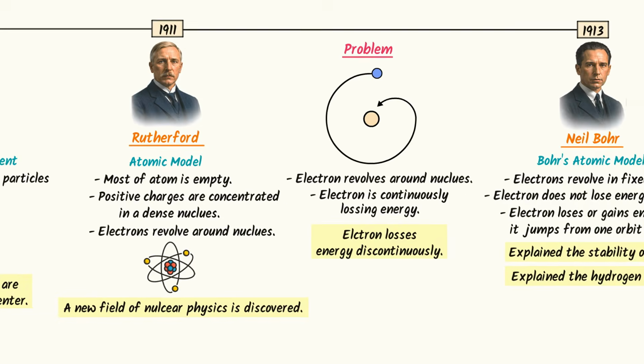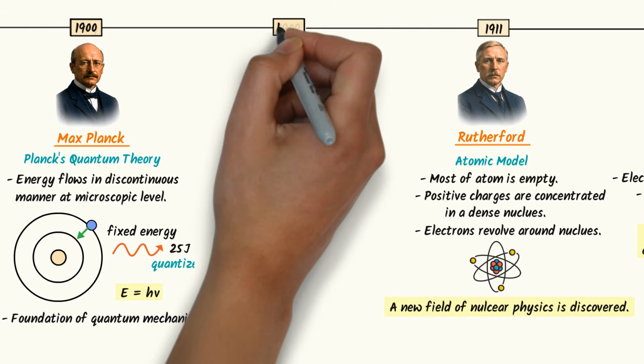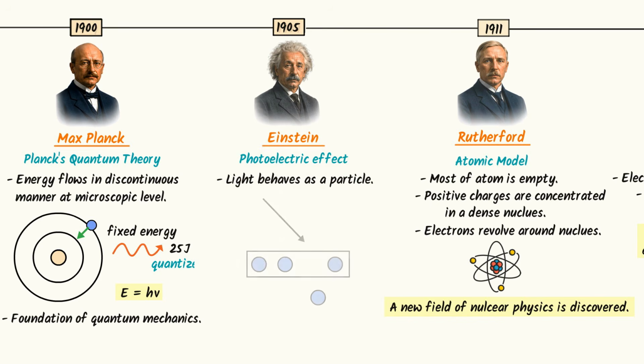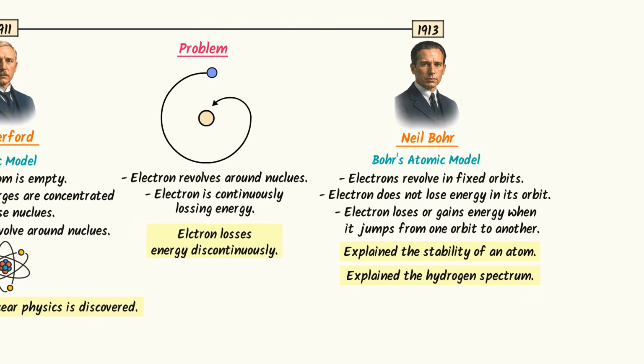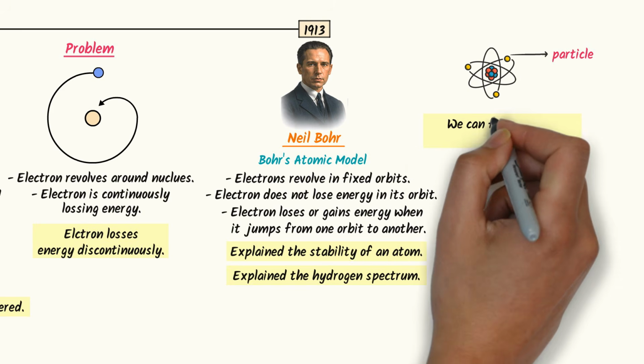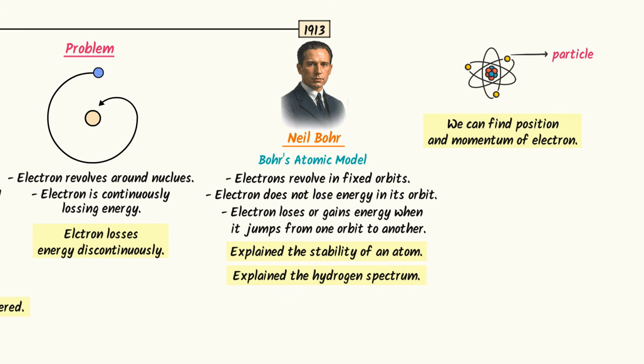Now I want to take you back in time to 1905. Here comes Einstein Baba. Einstein Baba proved that light behaves like particles in the photoelectric effect. Because when light strikes zinc surface, light removes an electron from it. So here, light behaves like a particle. Now let me take you again to Bohr's atomic model. In Bohr's atomic model, electron is like a particle. Secondly, electron revolves on fixed paths. It means that we can find position and momentum of electron. It is like catching a car on the road.